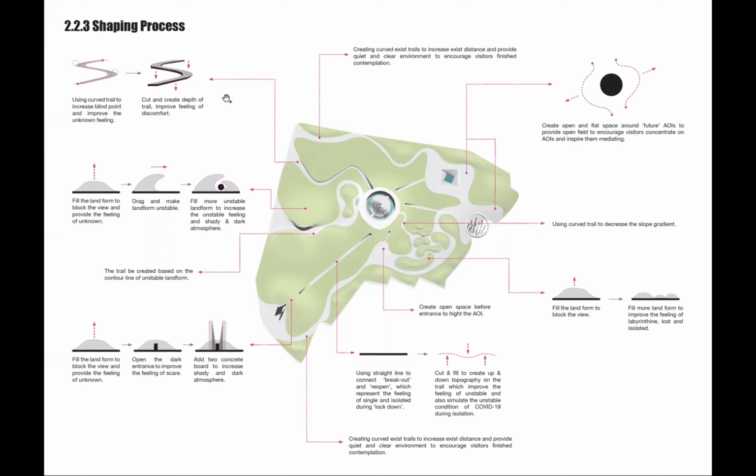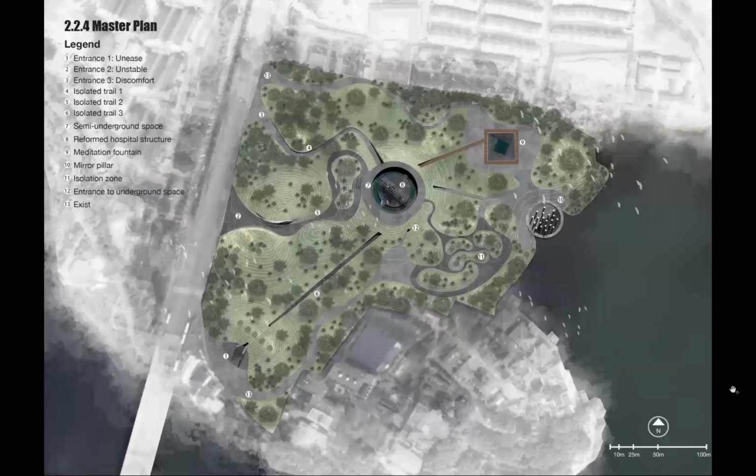Some spaces will be opened in the stage 4 areas to provide an open field and encourage visitors to meditate. That's why the green spaces are opened and filled with pavement. Two exit trails will be created in a curved line to increase the exit distance and provide a quiet and clear environment to encourage visitors to finish contemplation before leaving.